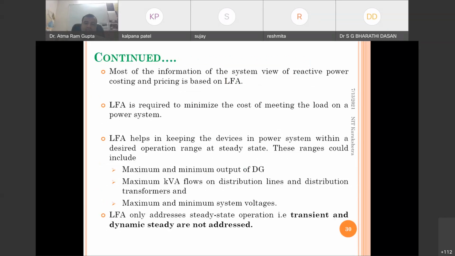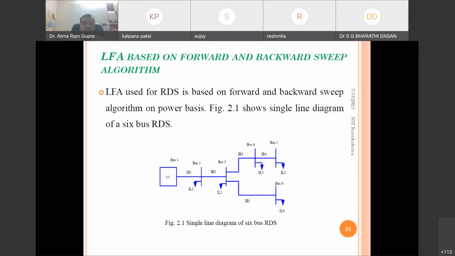load flow analysis. As we know, load flow analysis addresses only steady state analysis. This analysis is not for transient and dynamic analysis. For example, this is a 6 bus radial distribution system. A distribution system can be radial or mesh, balanced or unbalanced: unbalanced radial or balanced radial, unbalanced mesh or balanced mesh.